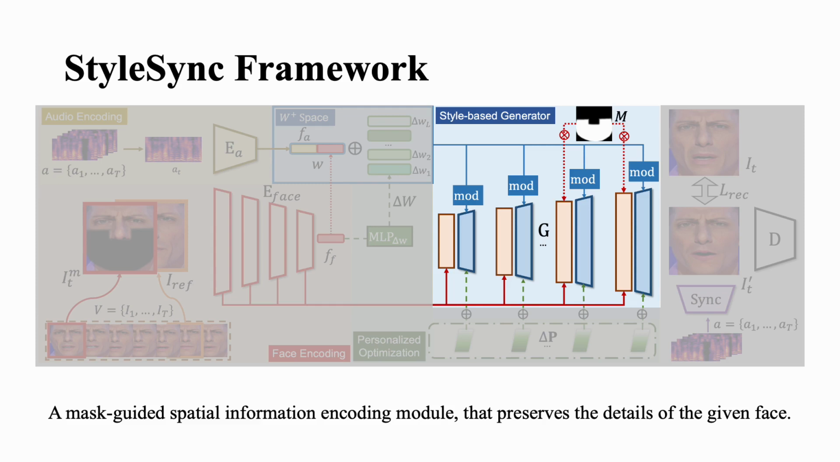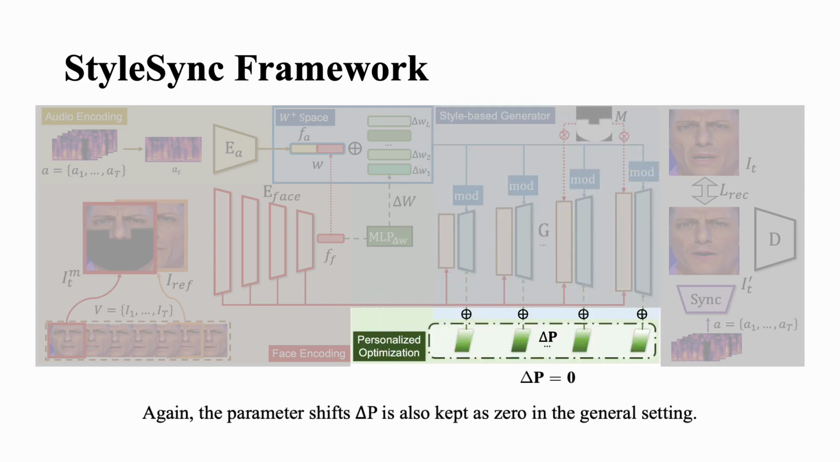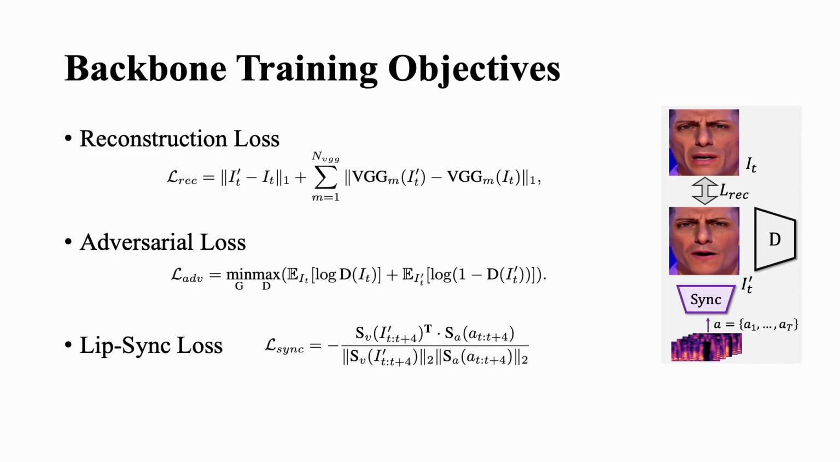We identify that more than desired facial structure information is infused in the low-level information of the generation. As a result, we intuitively mask out the low-level part in the facial embeddings. Again, in the general setting, the parameter shifts delta P are also kept as 0. The backbone training objectives are mostly aligned with previous works, including reconstruction loss, adversarial loss, and lip sync loss.